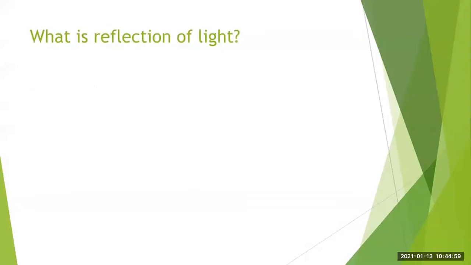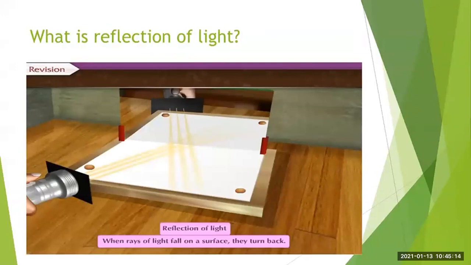It is very important to understand what reflection of light is before starting with refraction. Right from your previous classes, you have been studying about light. We have studied that light travels in a straight direction, and about shadow formation and many more things. You have been studying even reflection of light. So let us first revise the topic, that is the reflection of light.